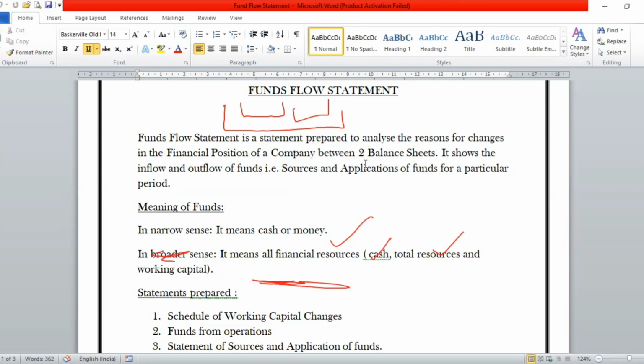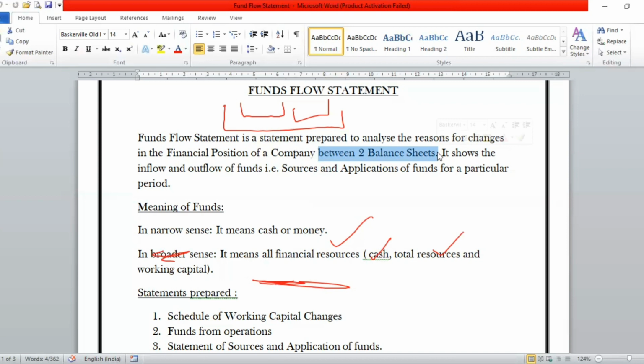So it will be possible only if you have two balance sheets in your hands. Because only by comparing the record of any particular thing in two balance sheets, you would be able to calculate whether there was an increase of a particular fund or a decrease of a particular fund.